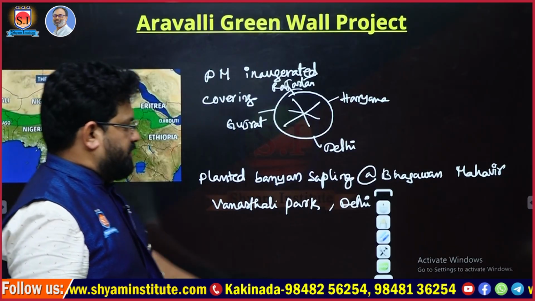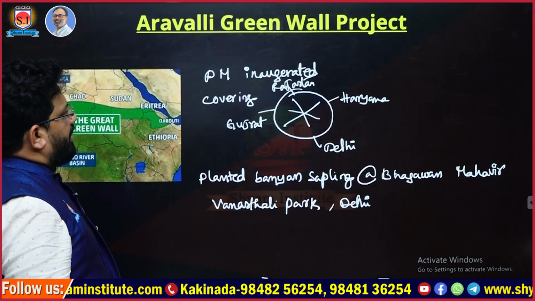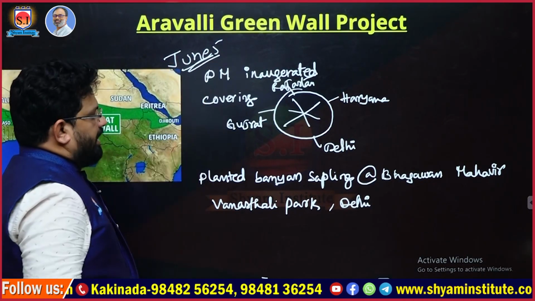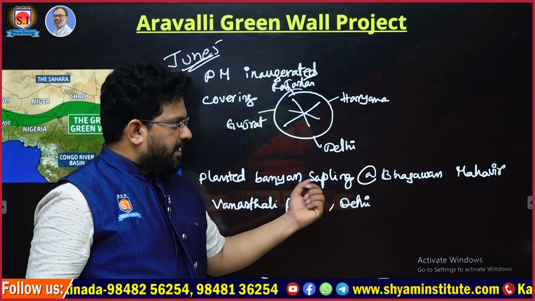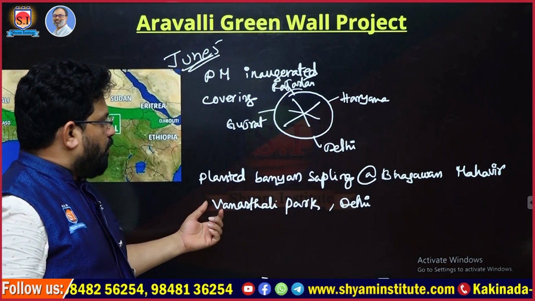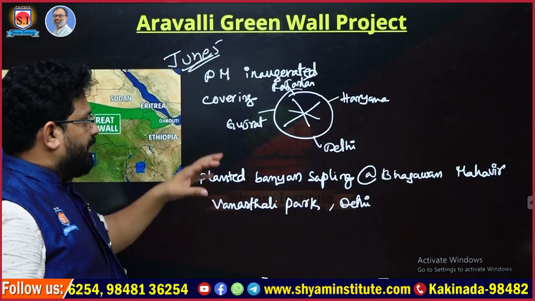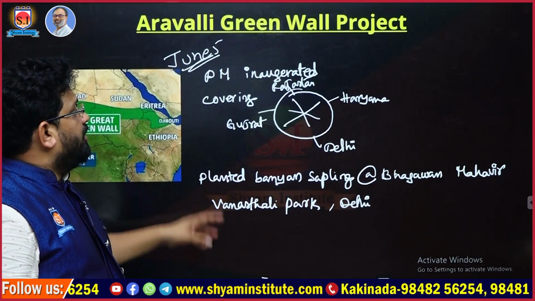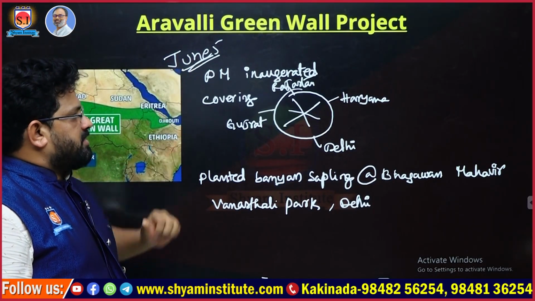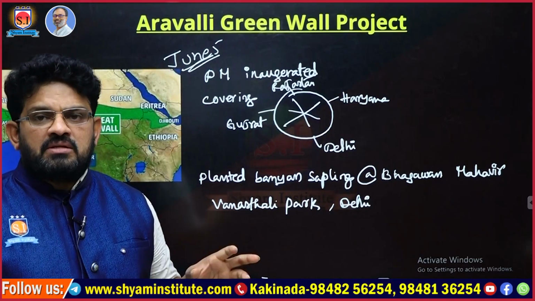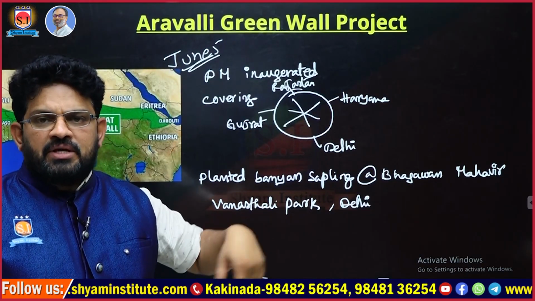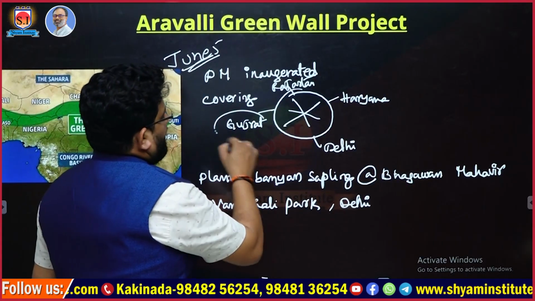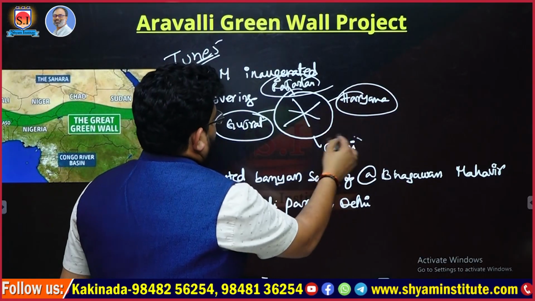Aravali Green Wall Project. The Green Wall project was recently inaugurated by the Prime Minister on June 5th, and he planted a banyan sapling at the Bhagavan Mahavir Vanasthali Park, New Delhi. The Aravali range covers states that come together to form the Aravali Green Wall Project: Gujarat, Rajasthan, Haryana as well as Delhi.